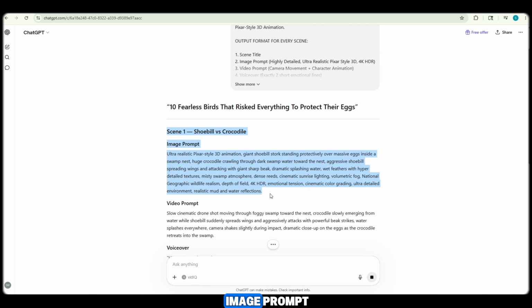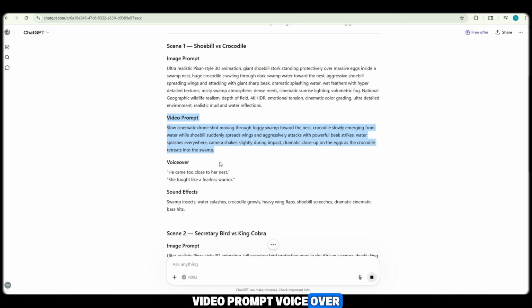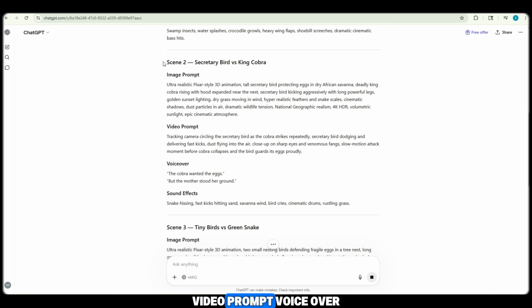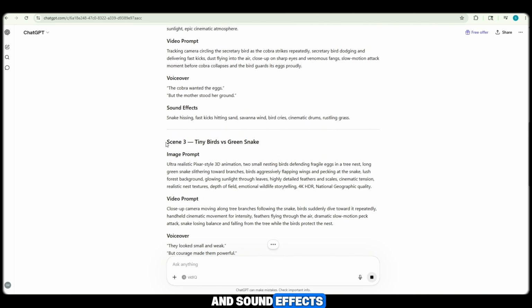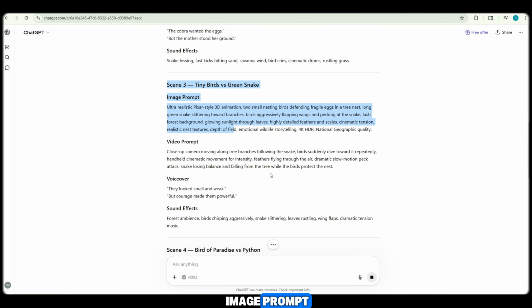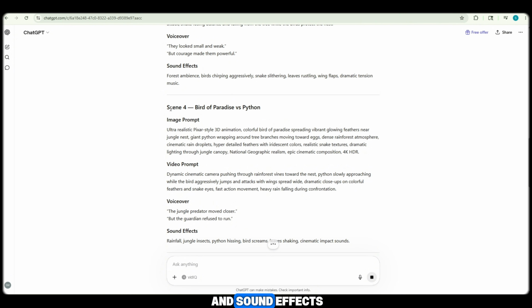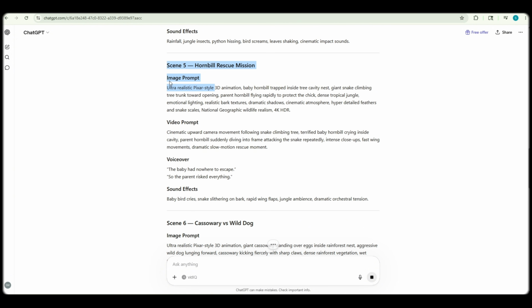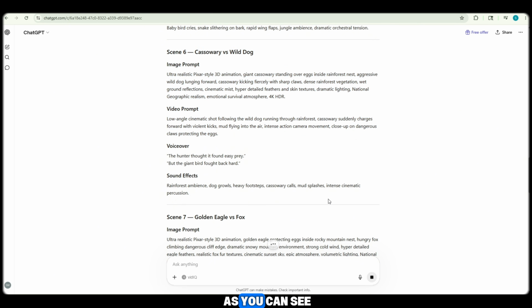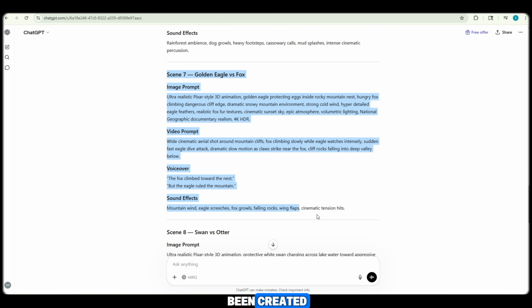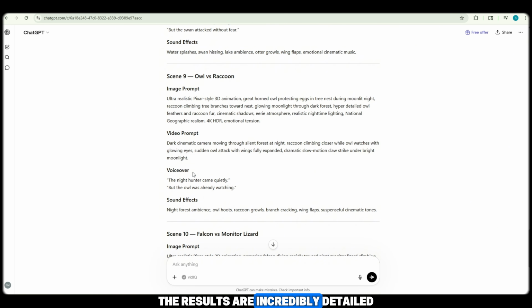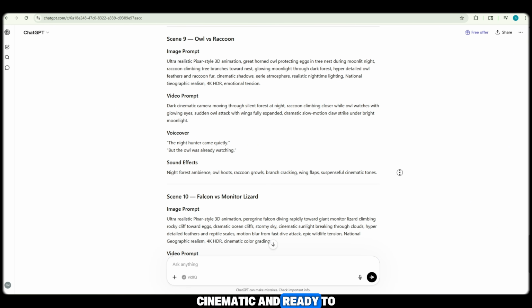Scene 1 includes the image prompt, video prompt, voiceover, and sound effects. Scene 2 includes the image prompt, video prompt, voiceover, and sound effects. Scene 3 includes the image prompt, video prompt, voiceover, and sound effects. And the same process continues for all the remaining scenes. Everything is generated automatically with just one click. As you can see, all 10 scenes have been created in a highly professional and organized format. The results are incredibly detailed, cinematic, and ready to use.